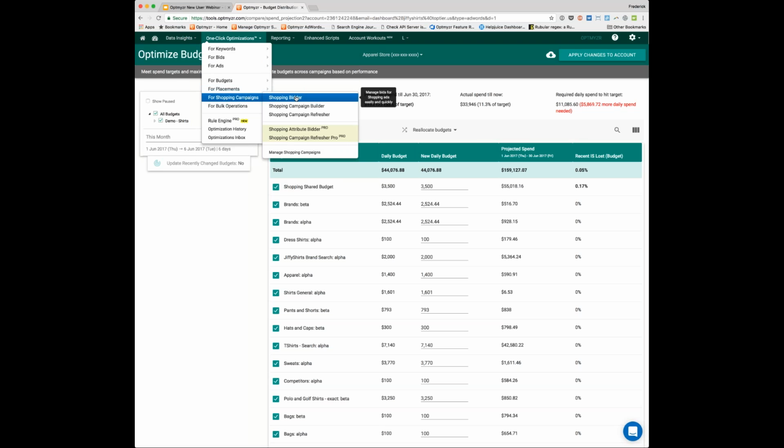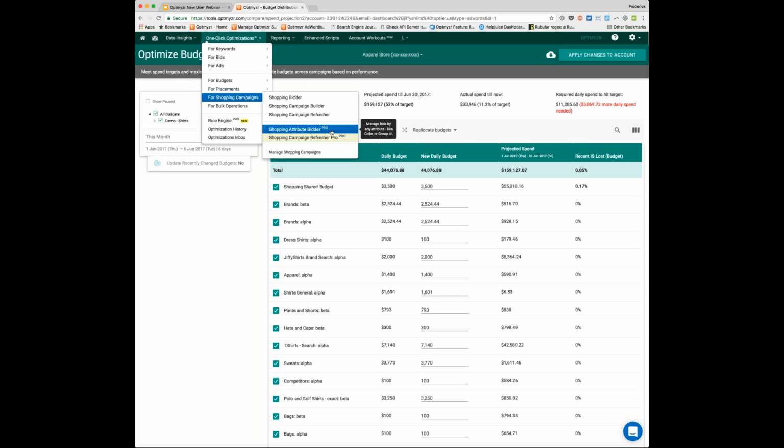When it comes to shopping campaigns and product ads, we can help you build out the perfect structure in a matter of seconds. We can help you keep that structure in sync with your merchant feed. And we can do some really advanced bidding methodologies. So across your whole data feed, we could say, how do shoes of size 10 versus size 11 sell? We will give you that answer. And if you find that size 11 shoes sell much better than size 10 shoes, we'll let you change the bids right from that page.